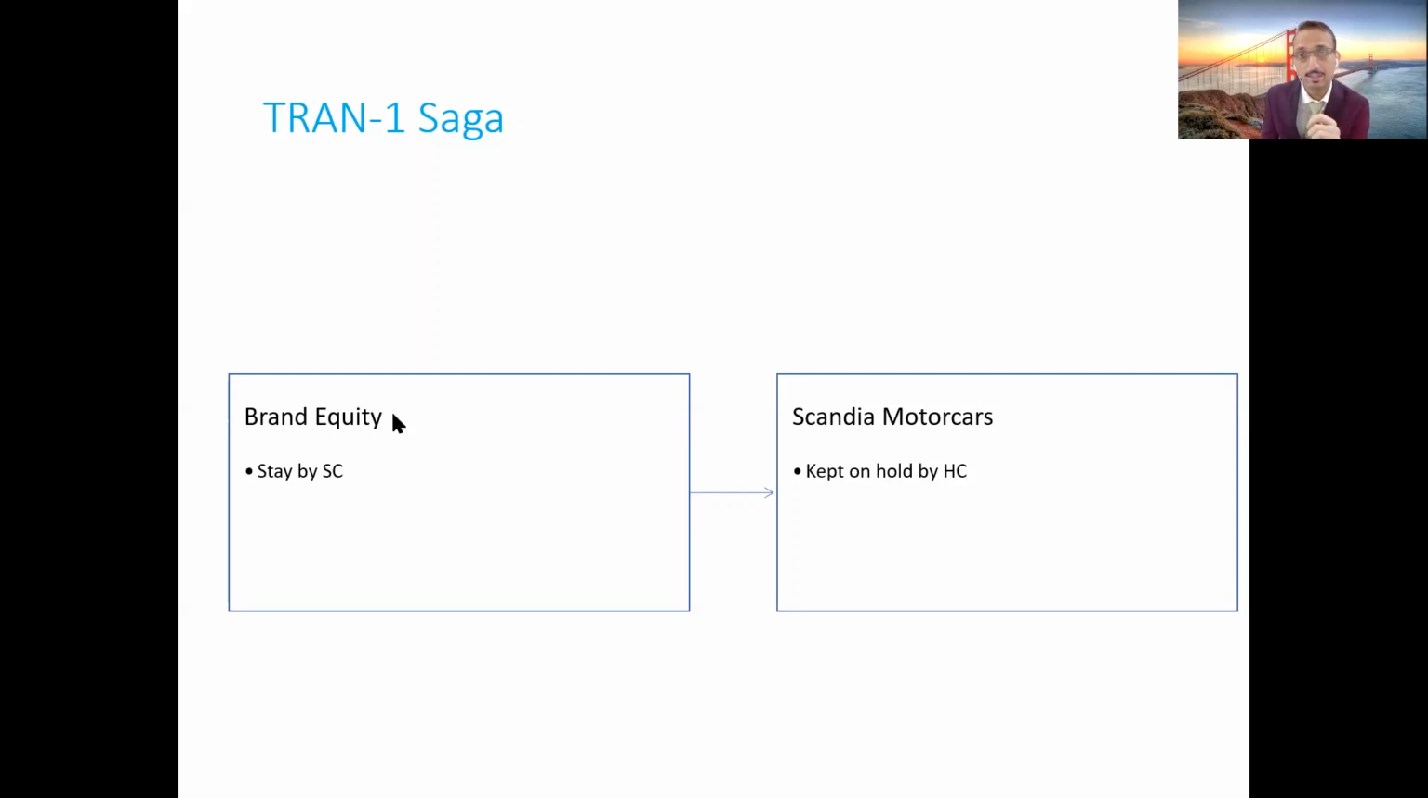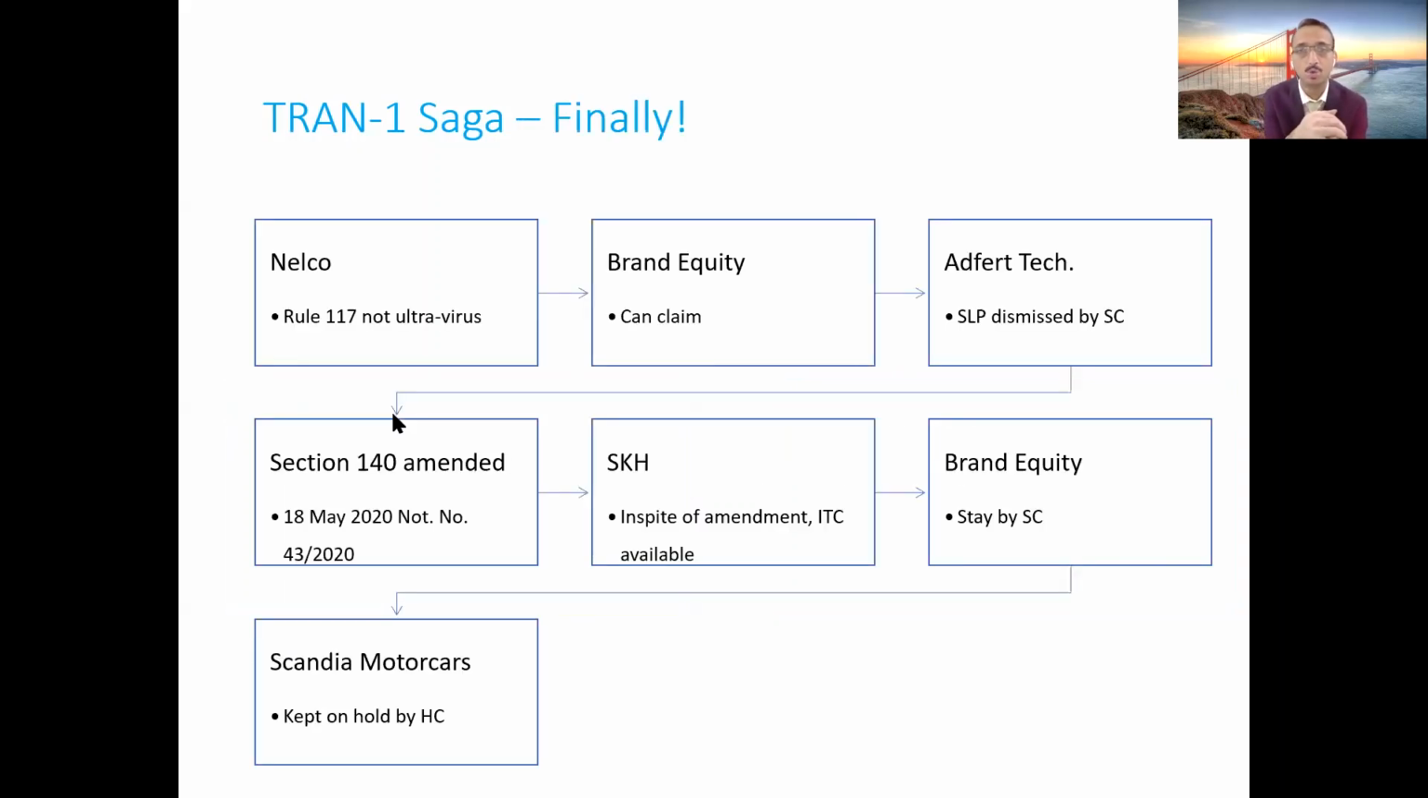So you can understand the simple Tran-1 credit has gone through stages of litigation, correct? So one can say it is like a cat and mouse chase, like a Tom and Jerry chase, wherein there are a few judgments in favor of the taxpayer, then there are judgments delivered against the taxpayer, then the government retrospectively amends the law. After the law is amended, the High Court again says that irrespective of the amendment, the taxpayer can still claim the credit. And that's where the departmental authority then approached the Apex Court. Right now the matter is pending before the Apex Court, so we'll have to wait and watch on this particular matter.